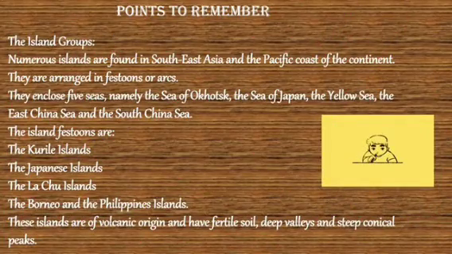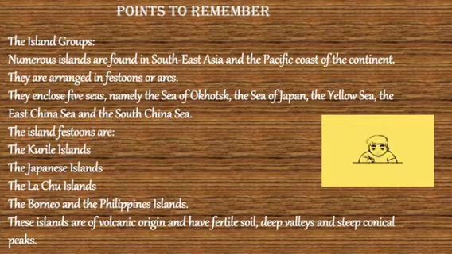Some more points, children. The island groups. Numerous islands are found in Southeast Asia and Pacific coast of the continent. They are arranged in festoons or arcs. They enclose 5 seas: the Sea of Okhotsk, the Sea of Japan, the Yellow Sea, the East China Sea, and the South China Sea.